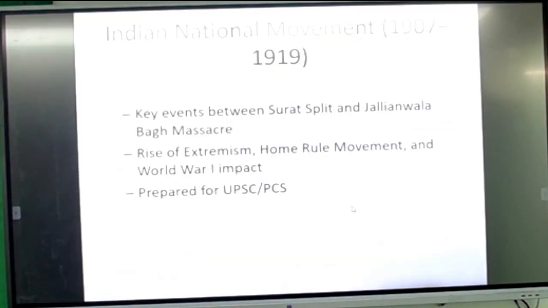Okay, beta. So let's move towards the topic, and we have some organizations there. In this era, they focused on bomb making. And the Muzaffarpur bomb case is very important, in which Khudiram Bose and Prafulla Chaki